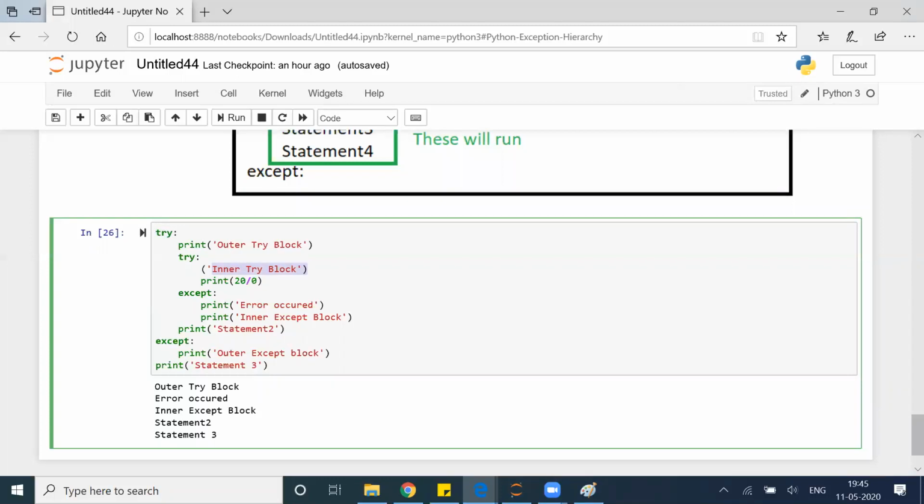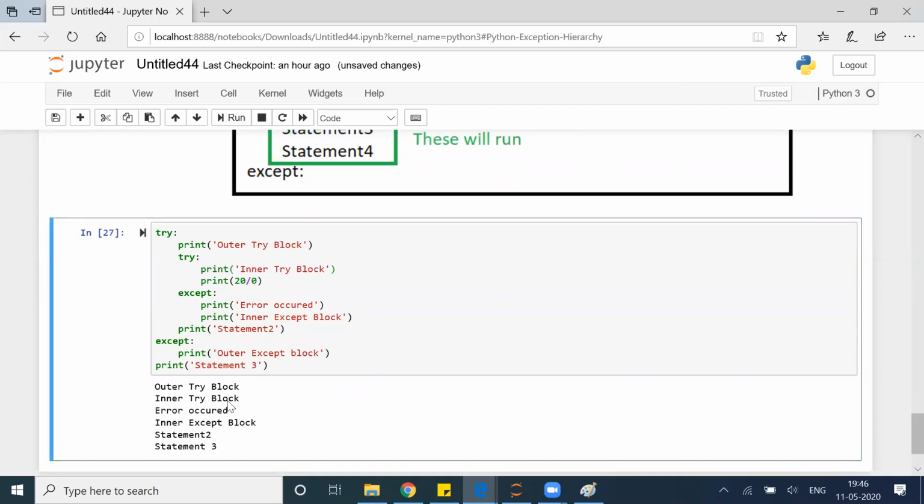Okay. Kushal, where is the print in front of it? Okay, here. So this is not even running. This inner except block is nothing but this one. The error has already been thrown. Let's put a print, there is no problem in it. Then inner try block will print. So this line will run, then an error will come here.